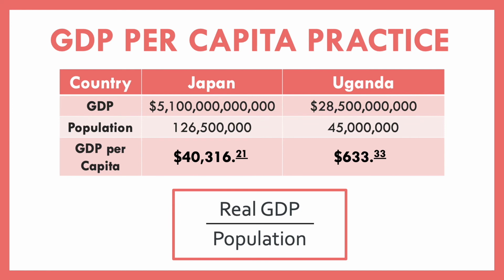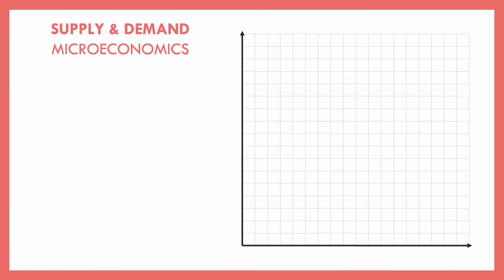So as we move on and talk more about macroeconomics, we want to refer back to the graph that we saw in microeconomics when it comes to supply and demand. Now, we're going to be doing a lot more with this graph as we go throughout the unit, but we want to at least introduce some things as we get started.